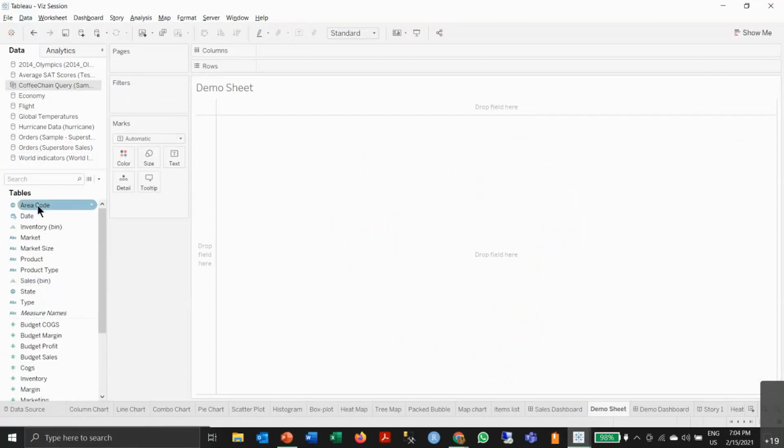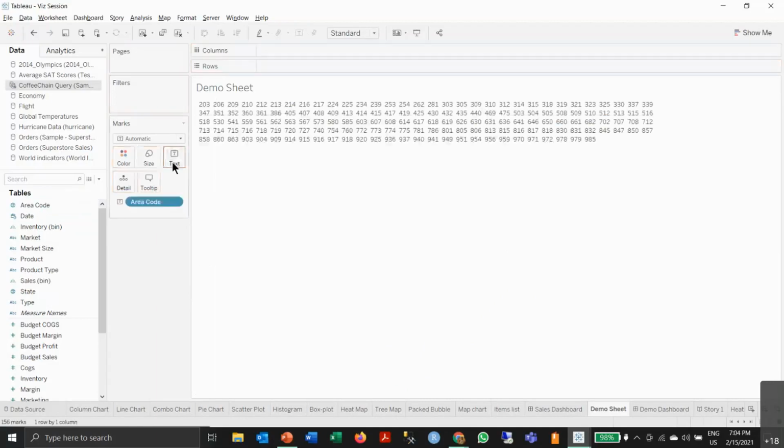I'll put area code by color, and the size of it I want to be sales. I don't want these to be squares, I want them to be circles. So here you get the packed bubble chart.